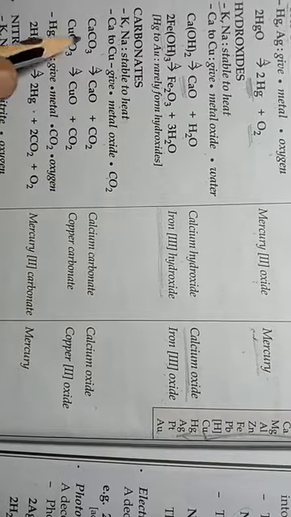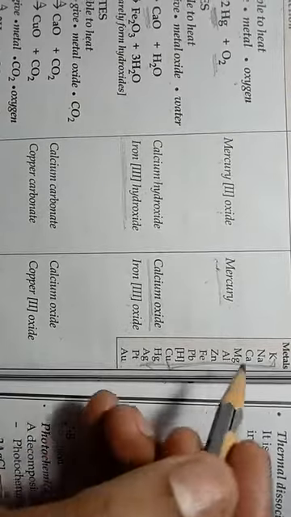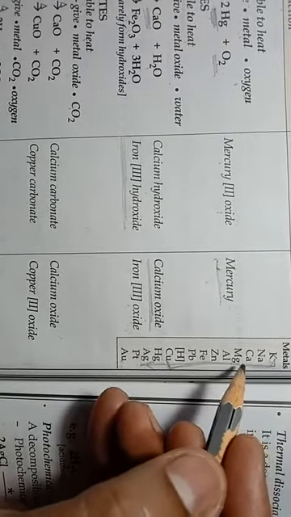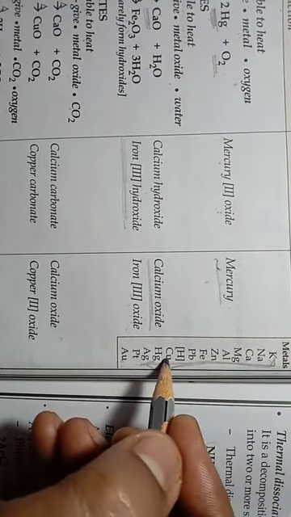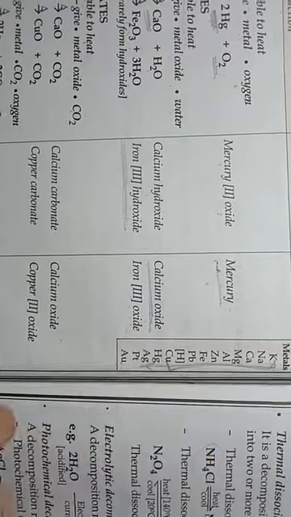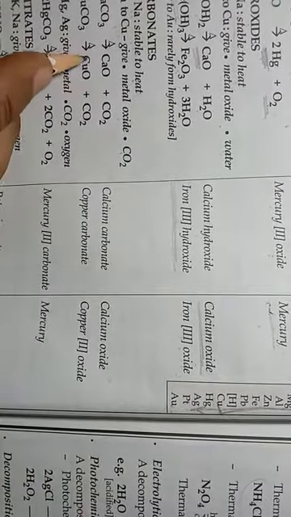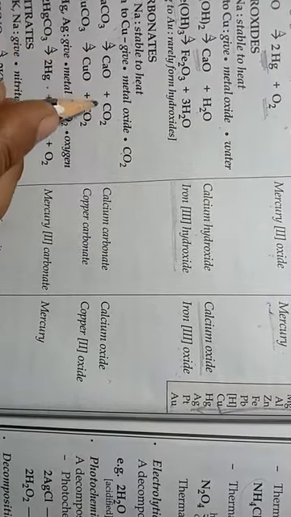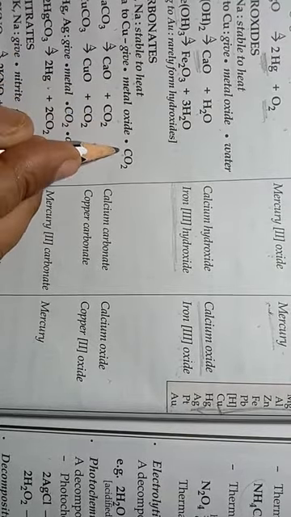Okay students, calcium to copper in the metal activity series, so this is calcium, this is copper. So from here to here, metallic carbonate after decomposition will form metallic oxide plus carbon dioxide.